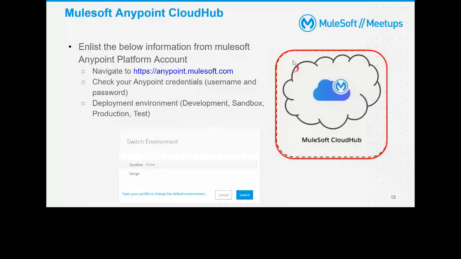If people are not aware of it, you can go to this link and create your account. This is the first step. Anyway, I'll show you these steps again as part of the demo. We'll connect all these dots, as I said. Let's talk about the dots independently, and then as part of the demo, I'll connect all those dots.